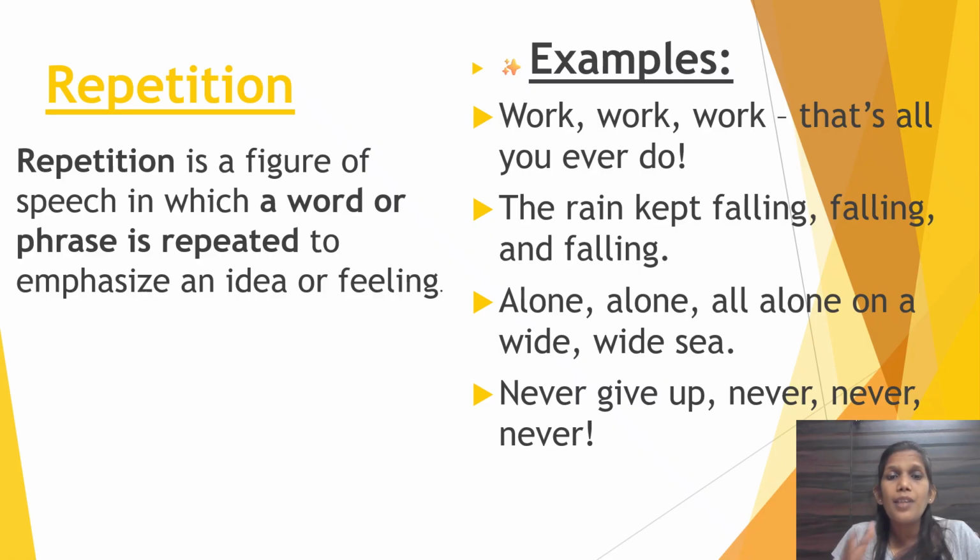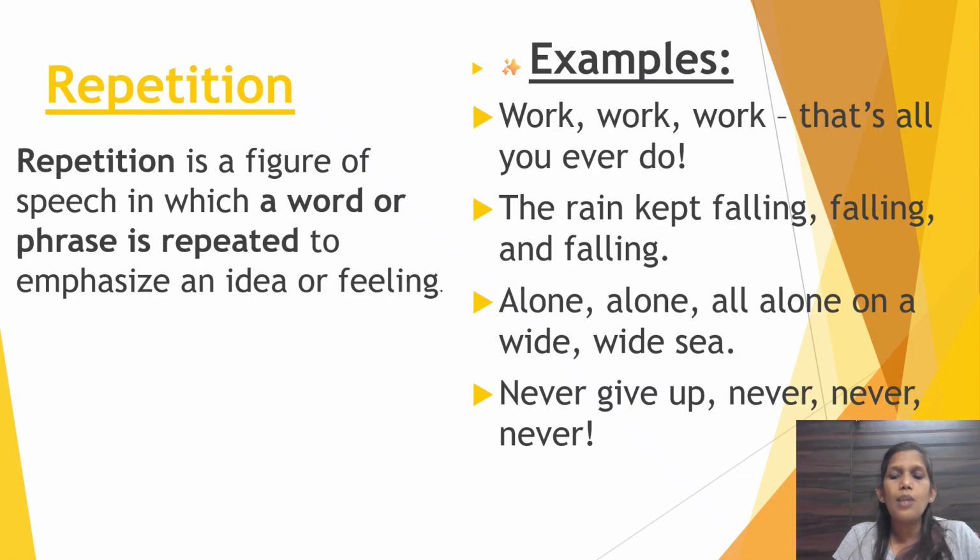Now this repetition shows complaint and emphasis, right? So it suggests that the person does nothing except work. Now second example, the rain kept falling, falling, falling. Again the word falling is repeated, so it indicates repetition. Now here what does it create? It creates a feeling of continuous action. So now what does it show? It shows the rain continued for a longer time, right?